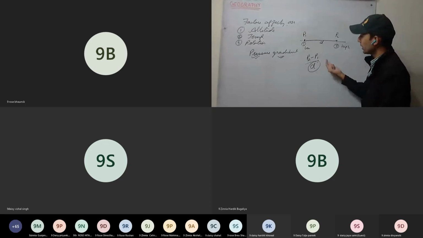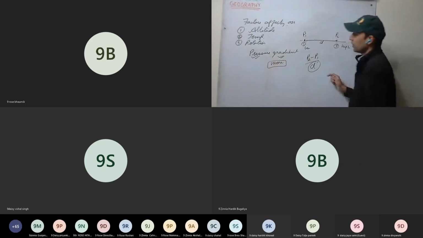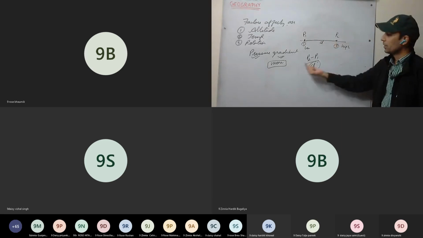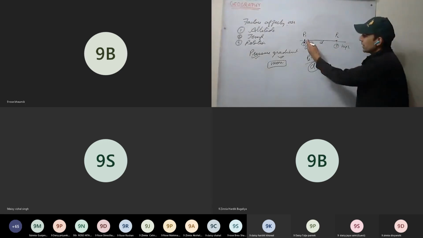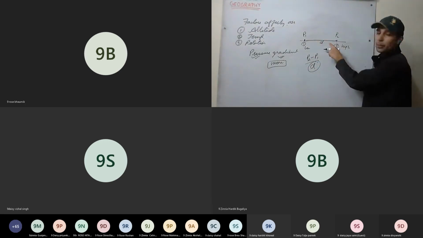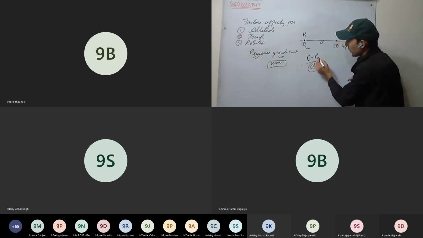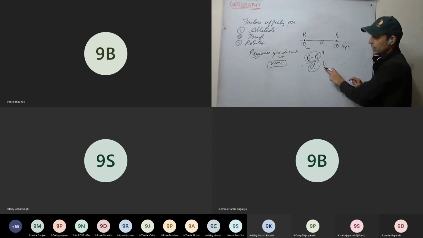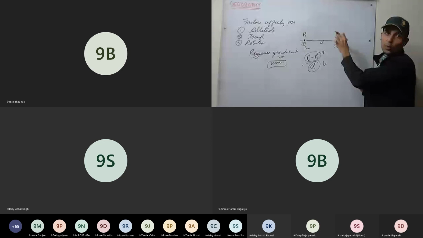Now see here, if pressure gradient is more, what does it mean? It means the change in pressure is happening more. It means pressure is changing more in a very small distance.